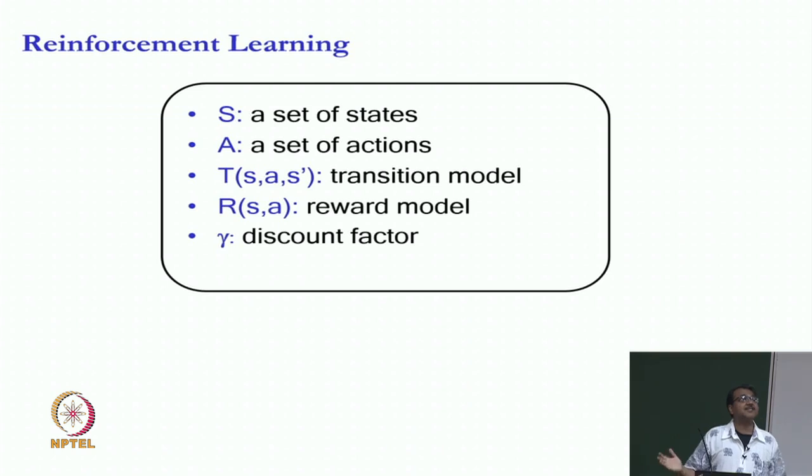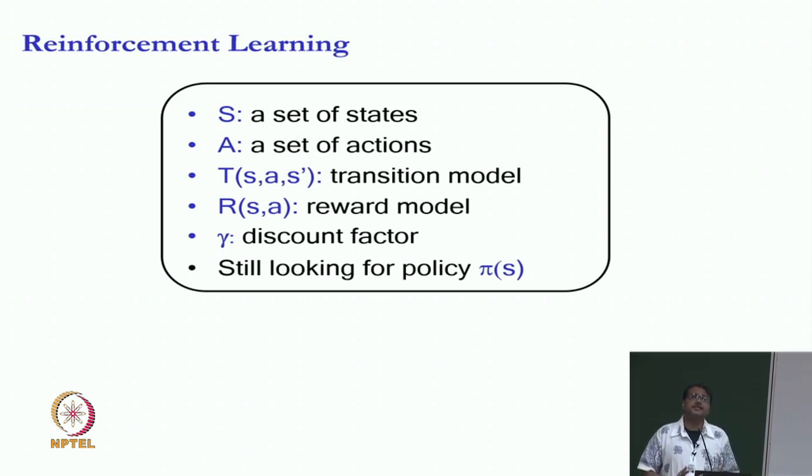So, people have studied that the whole idea that we are trying to optimize for reward is a good way to think about the world, is a good way to think about agents, and so therefore, a lot of people in reinforcement learning also take that view. They do not take the goal view, they take the reward view, right. So, we have states, actions, transition model, a reward model, and because we will always work in the infinite horizon, we have a discount factor. That is also reasonable, because eating burgers now is more interesting than the long term bad consequences that we will have for most people. So, having a discount factor is reasonable for people as well. And we are still looking for the policy pi.